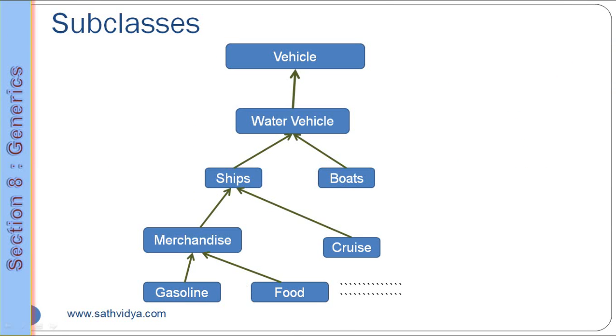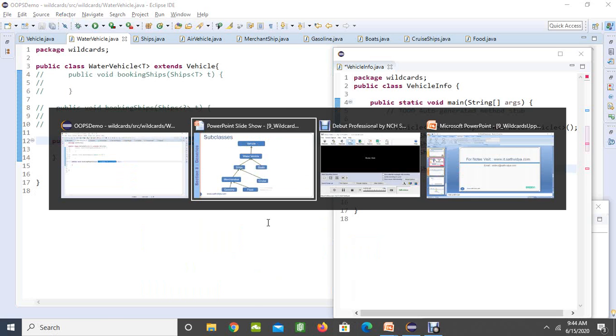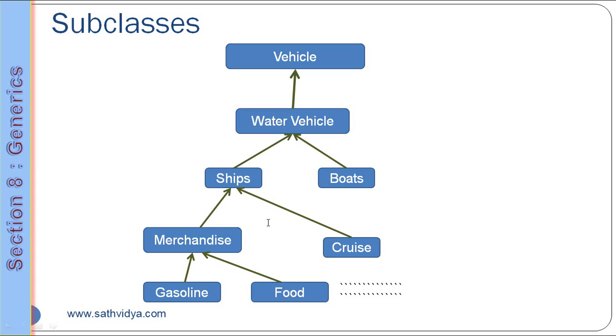So whenever I say question mark extends MerchandiseShip, it is going to allow you MerchandiseShip and Gasoline, but it is going to produce an error if the user is trying to pass CruiseShips or any other object. So like this, you can restrict your wildcards by making them upper bounded.